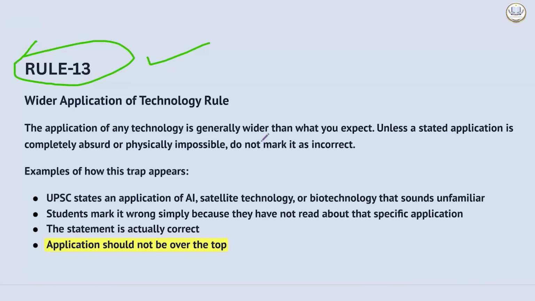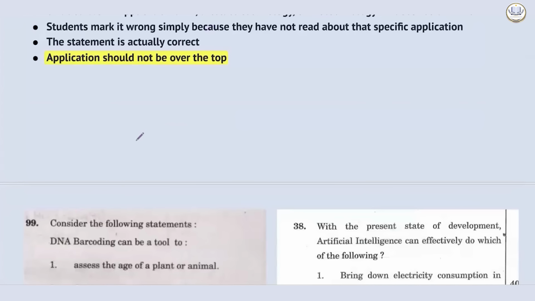But there are certain cliches that application should not be too much over the top. Unless it is too much over the top, the chances of being correct is very, very high. And that is why you will find all the above, Option D, majority of the time correct, unless there is some over the top option. But it will always fetch you positive dividend. Let's see when it fails.